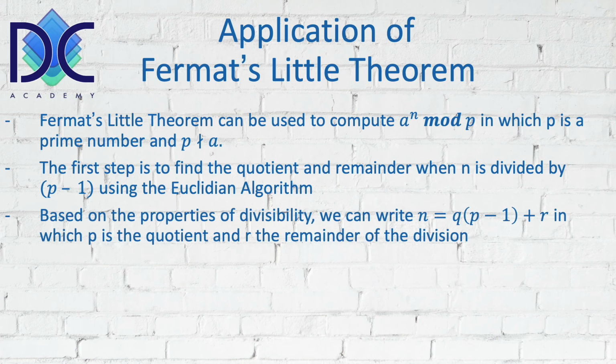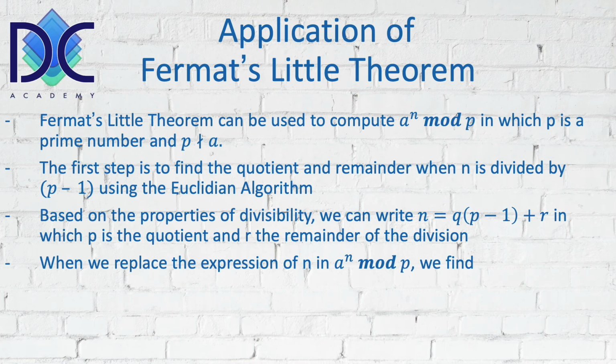And based on the properties of divisibility, we can write that n is equal to the quotient multiplied with p minus 1 plus the remainder. So we are using the division here, and we find the quotient and the remainder of the division.